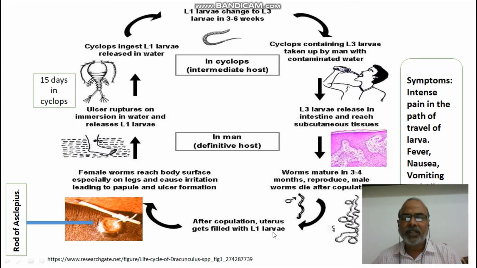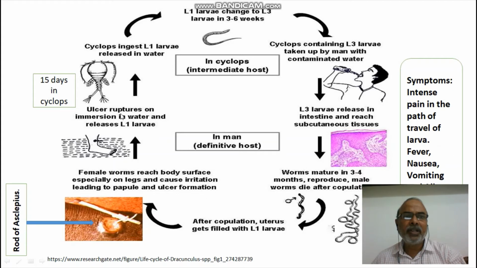Then the female migrates to reach the suitable area, that means the lower parts of our body, and causes certain blisters or ulcers or wounds. So it is exposed out into the water or into the air with its posterior part, and then starts releasing eggs whenever the area comes in contact with water.